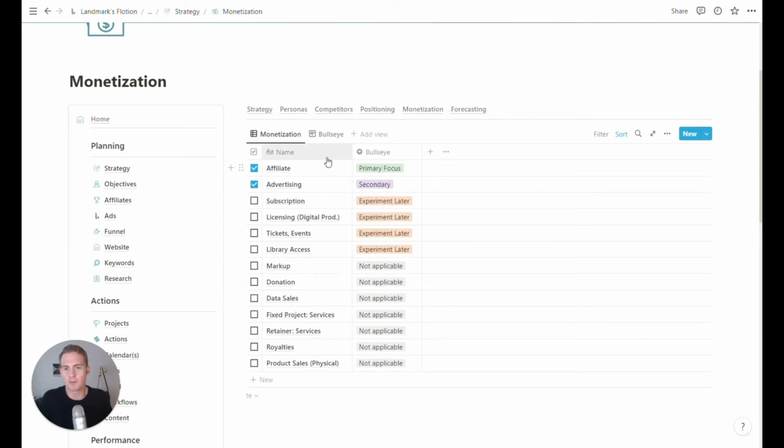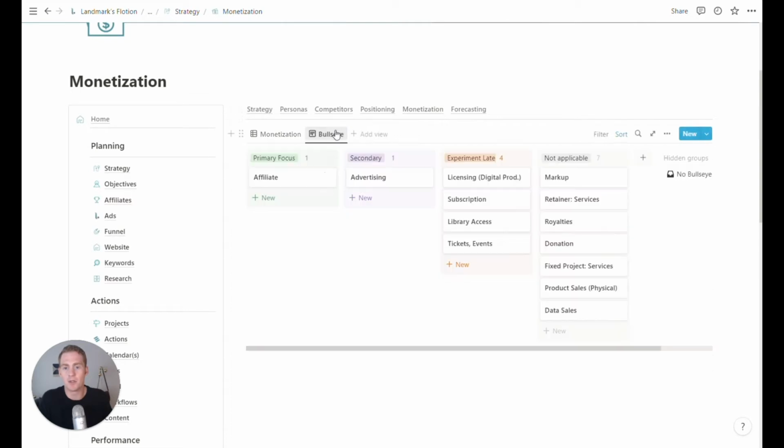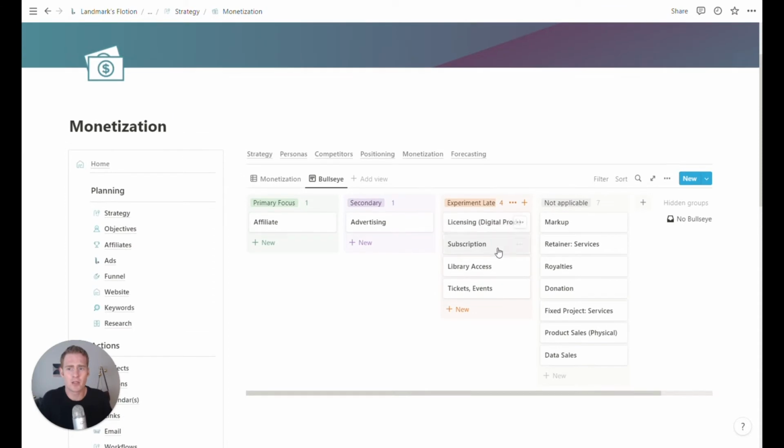So are we going to primarily use affiliates? Are we primarily going for advertising networks? Do we have any digital products? Do we have a subscription access to some content? If we're talking about bread and butter niche sites, affiliate and ad networks are the model. But if you wanted to add some events or other forms of monetization, you can also keep track of that and hone in on that here.